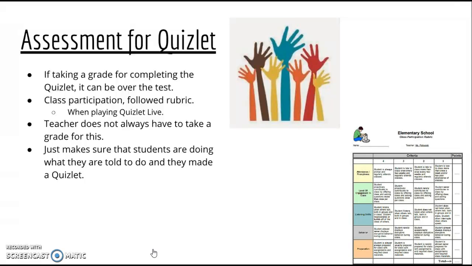Assessment for Quizlet, like I said, the teacher doesn't have to take a grade, but she can also take a grade for the test that they complete at the end of the Quizlet. Or if they're playing Quizlet Live, she can do class participation, and she can follow a rubric that she has made up herself or has found online. But a teacher does not always have to take a grade for this, and she can just make sure that the students are doing what they're supposed to do, and that they've made a Quizlet, and that they have studied the material and became aware of what was being asked of them.